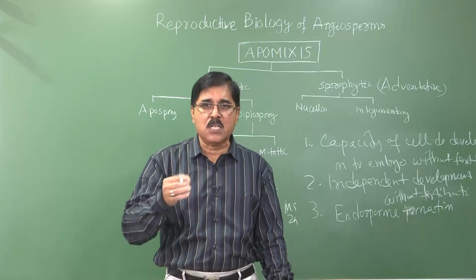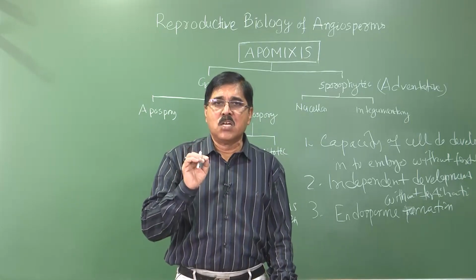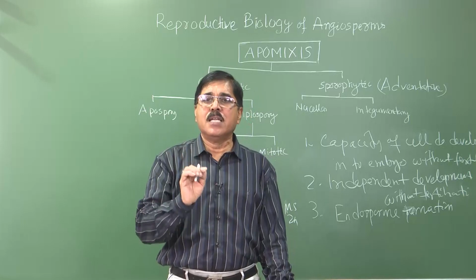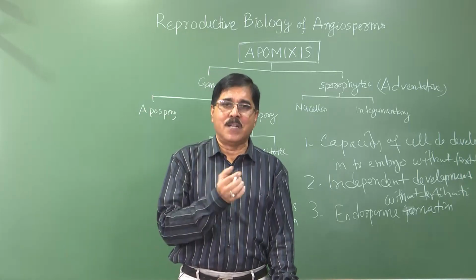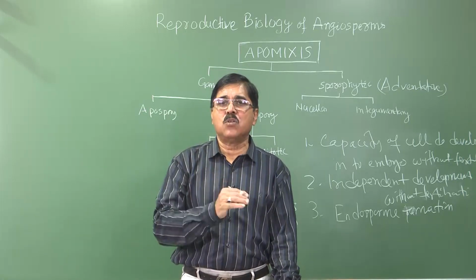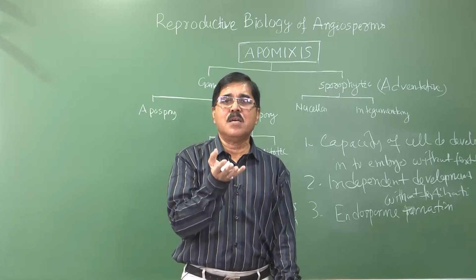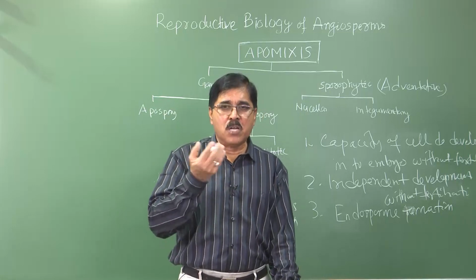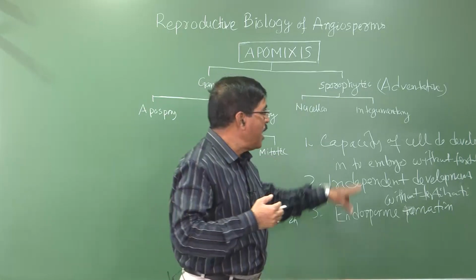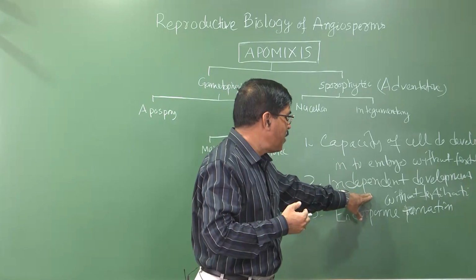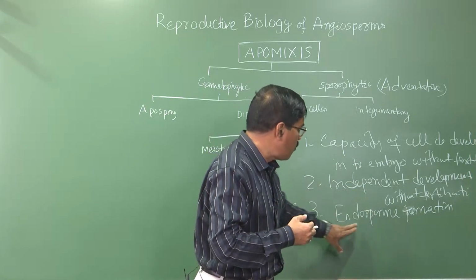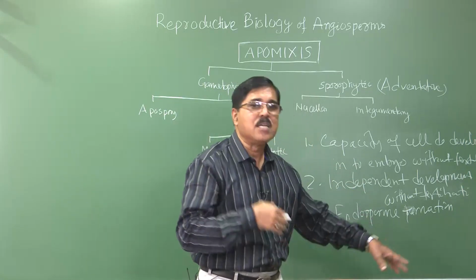So these are the basic things required for apomixis to produce a viable embryo in a viable seed even when there is no fertilization, no syngamy. What we call syngamy is the fusion of male and female gametes. There is no fusion but the embryo can be produced if the cell is viable and can develop without fertilization, and the cell can also produce endosperm, or if endosperm is there it can use it.